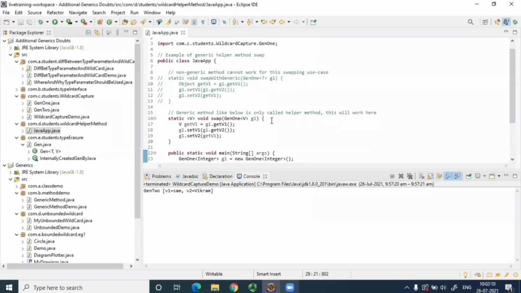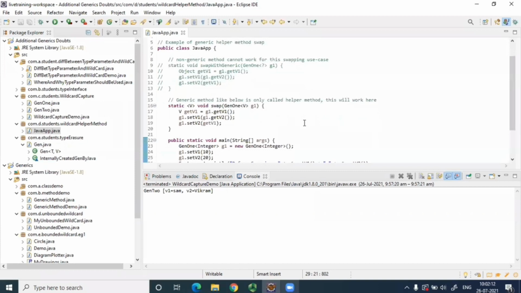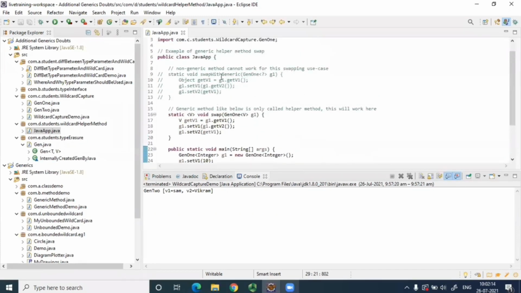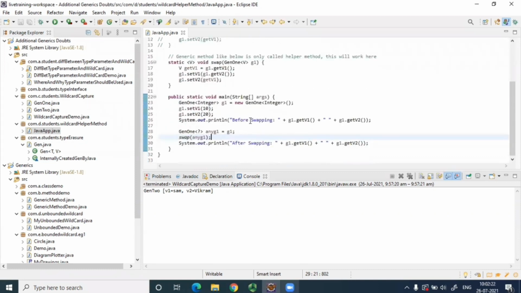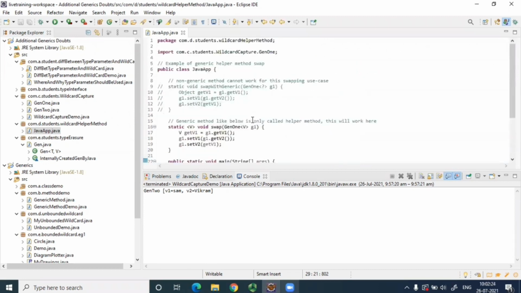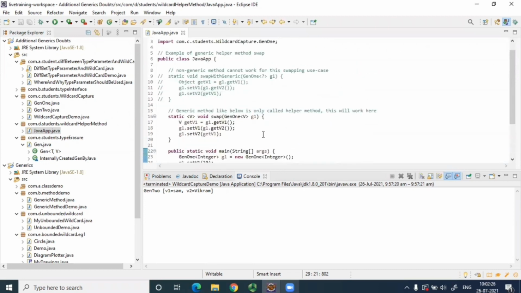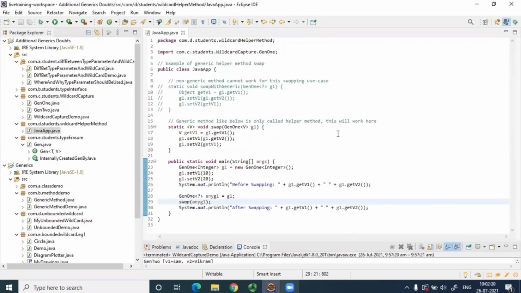See, the generic method like below is only called a helper method. This will work here. A non-generic method cannot work for the swapping use case. So if you use this non-generic method, if you use a wildcard over here, it will not work for this swapping example. So that is why this is called a helper method. Let me see how I can explain this one. This is Gen1. Okay, we are setting value 10 and value 20 to this.